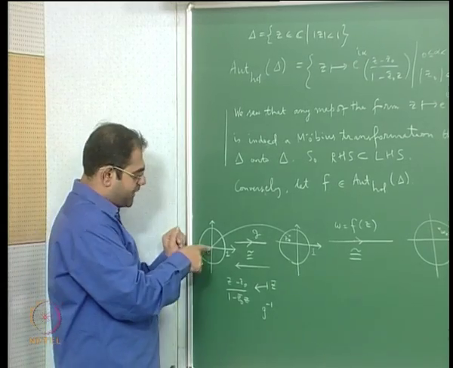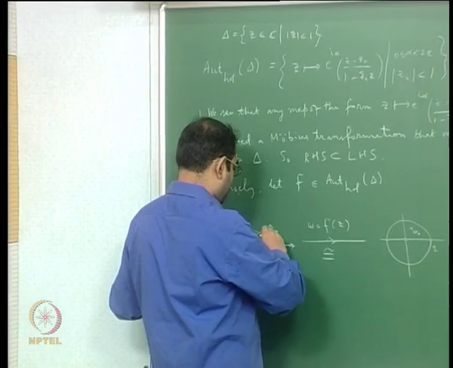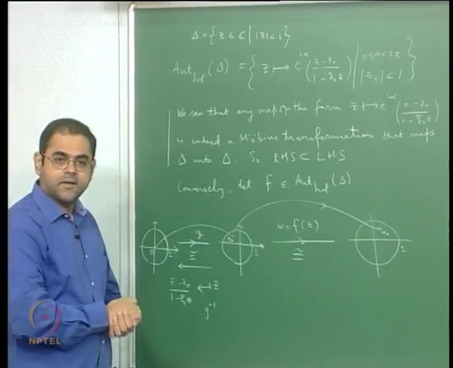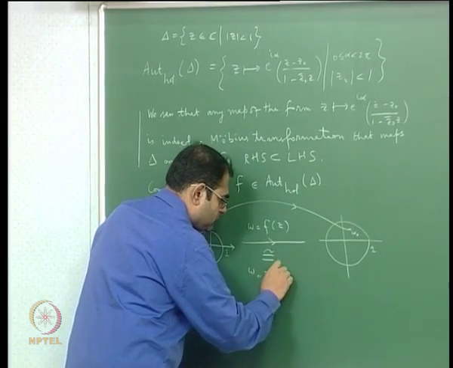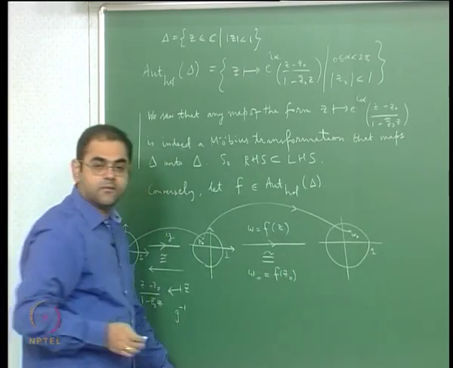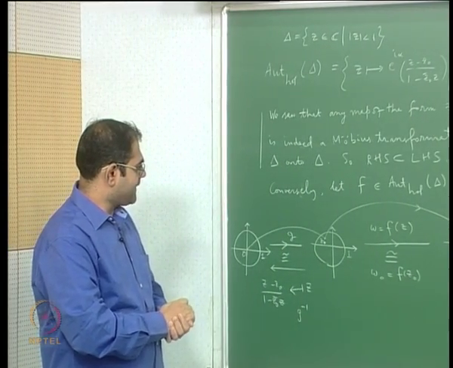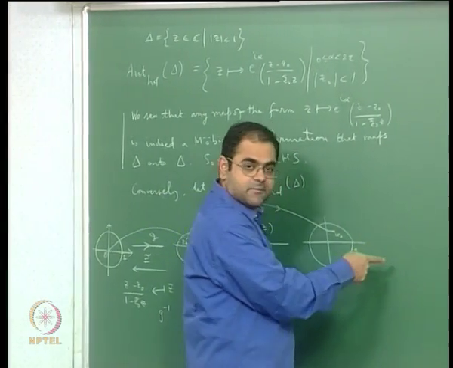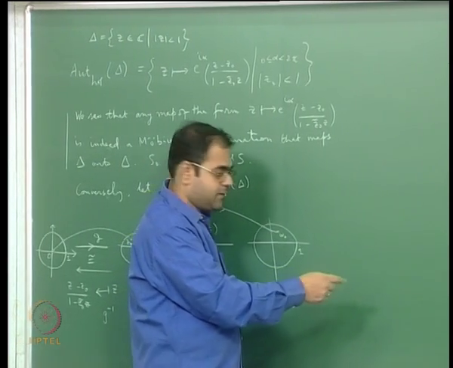So the inverse map will take 0 to z0, and then this f will take z0 to w0, because w0 is f of z0. Then I am going to apply another map that will move w0 to 0. What is that map?